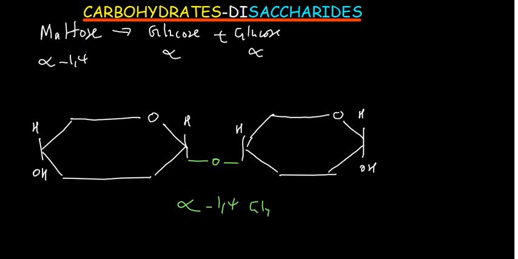So maltose is normally produced through the digestion of starch. It is then broken down into glucose when you want to have energy. So when you break down maltose, you're going to get two glucose molecules which are going to give you energy. It is important during the production of beer from cereals such as millet, maize, rice. Maltose is very important in that process. Maltose is also a reducing sugar because carbon number 1 of one glucose molecule is free, and it can react to reduce other substances. So this is it on disaccharides.